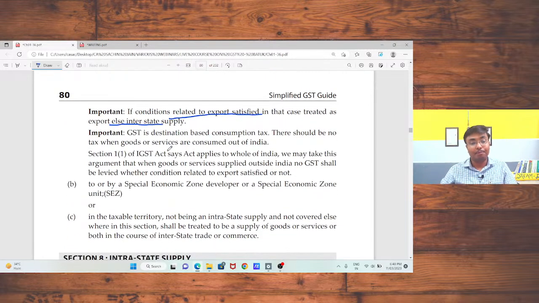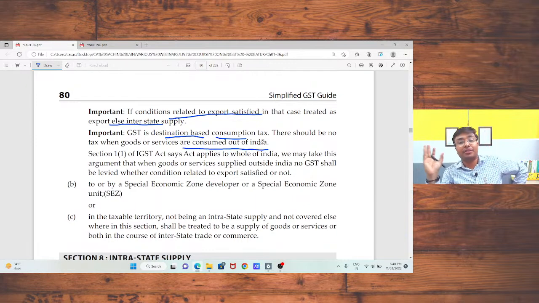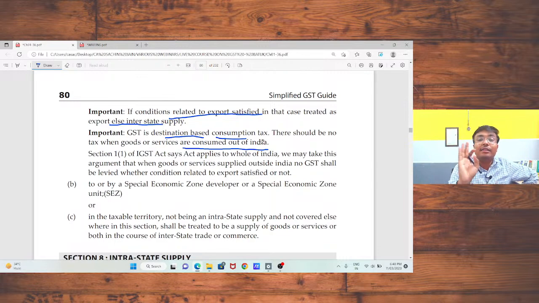Okay, sir. Now, GST is a destination-based consumption tax. There should be no tax when goods or services are consumed outside India. If someone is going to consume those products or services outside India, in that case there is no GST.